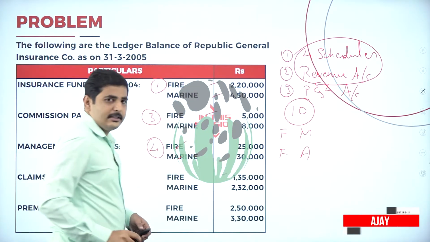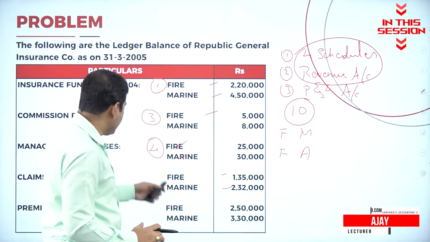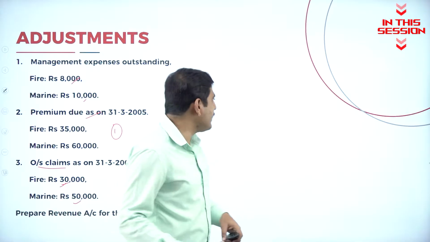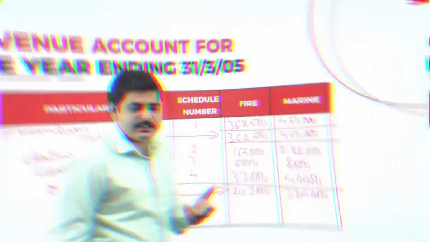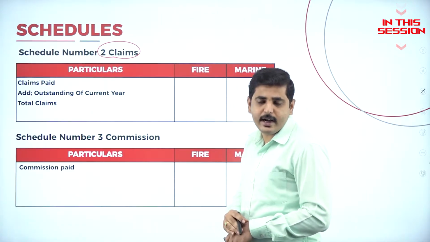Fire 1,35,000 and also marine 2,32,000. 50% in case of fire and 100% in case of marine. It is a law. If the expenses are more than the income, then it is called a deficit. Outstanding claims and current year outstanding put to the fire and marine.